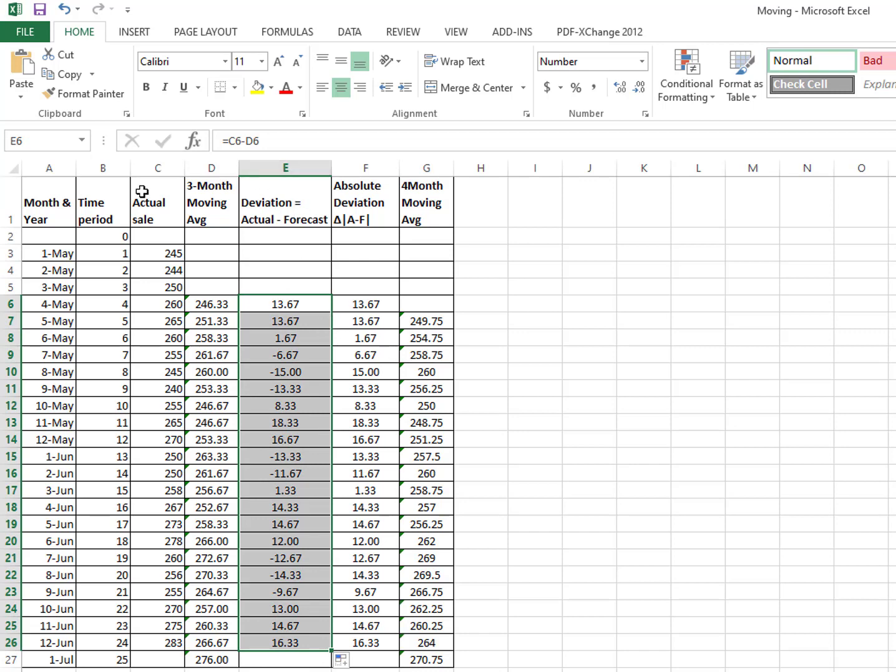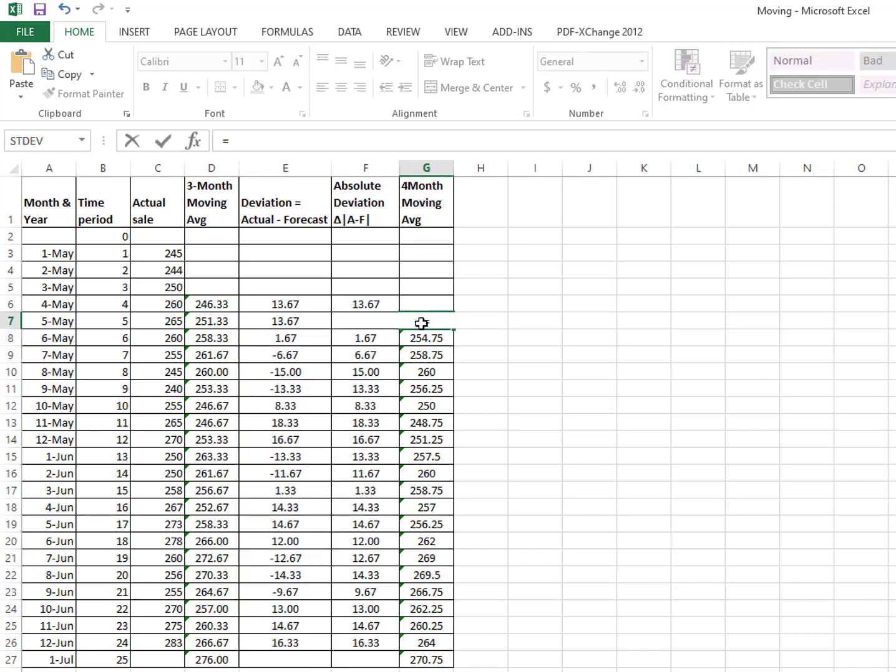So let's suppose you use the 3-month moving average, and you also want to use the 4-month moving average. For the 4-month moving average, because this is for the 5th May, we will use the 4 previous days' data and divide by 4. This way you need to calculate it.